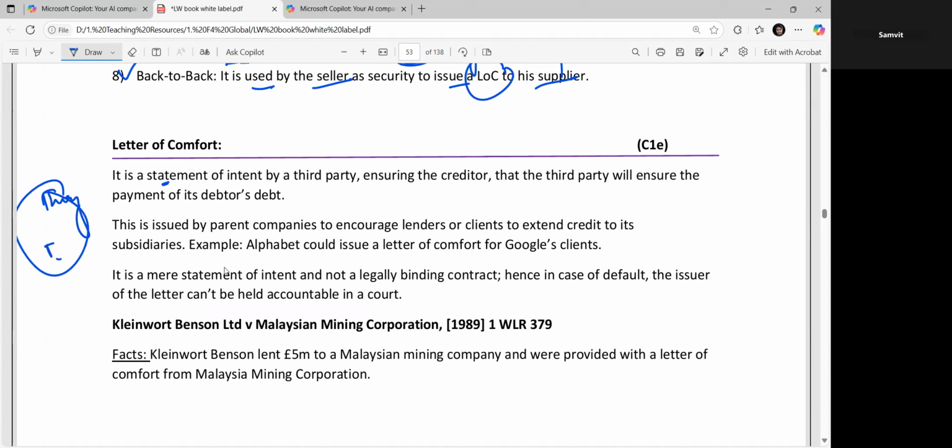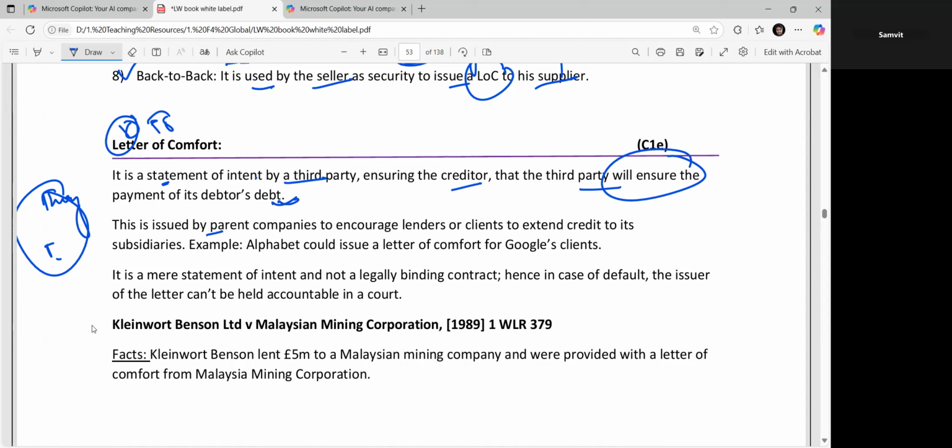It is a statement of intent by the third party. Yes, this chapter would come for 8 to 10 marks in the paper, but more on the side. It will not be creating a case-type question, but if there is any, then they will be looking for the definition, right? So it is a statement of intent by the third party ensuring the creditors that the third party will ensure that the payment is made on its debtor's debt.